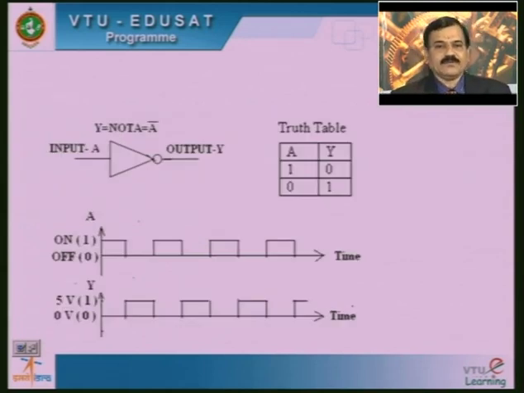Then if we want to write the truth table, for input A equal to 1, the output Y is equal to 0, and if the input value is 0 for the NOT gate, then the output obviously takes 1. The waveform nature at the input and the output are shown in the diagram. In the first waveform, the input is first high, then goes low, then goes high, and after that it is low. But when you see the output, whenever the input is high, the output waveform shows 0, and whenever the input of the inverter is low, the output shows high.